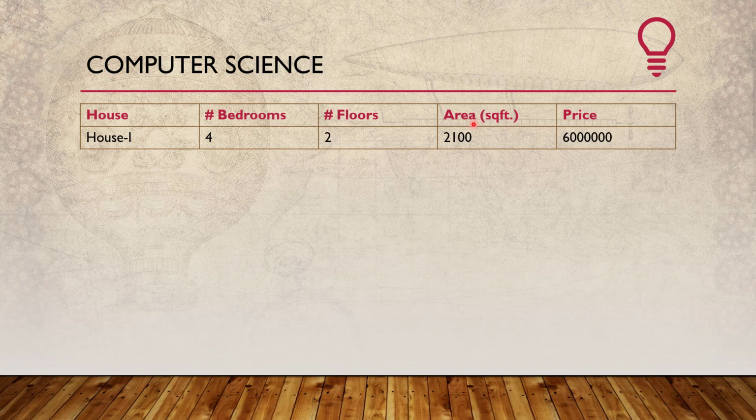For a single house we were depicting this information, the number of bedrooms, floors, area and price, as a vector, where the first element shows the number of bedrooms, the second element shows the number of floors, the third element shows the square feet, and so on, correct?